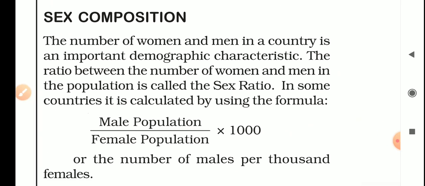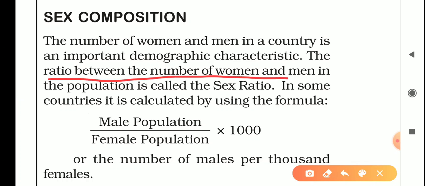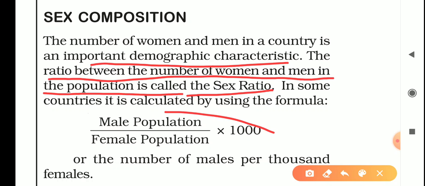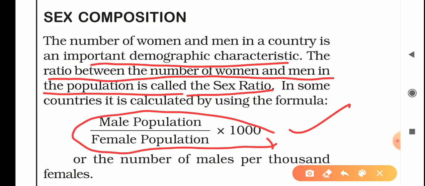Sex composition, what is the definition? The ratio between the number of women and men in the population is called sex ratio. It is a very important demographic characteristic. How do we calculate this? Some countries follow this formula: male population divided by female population into 1000, which means the number of males per 1000 females.